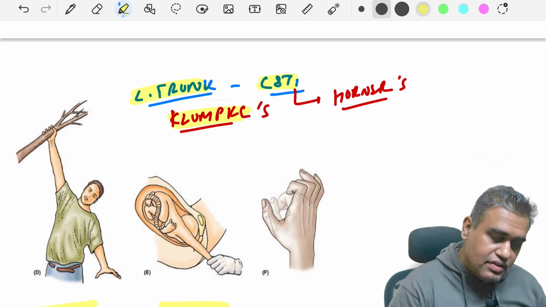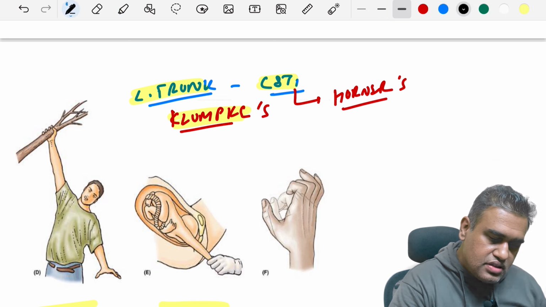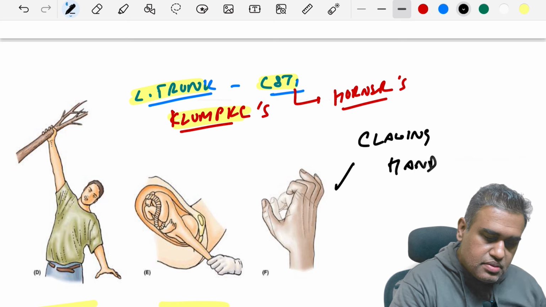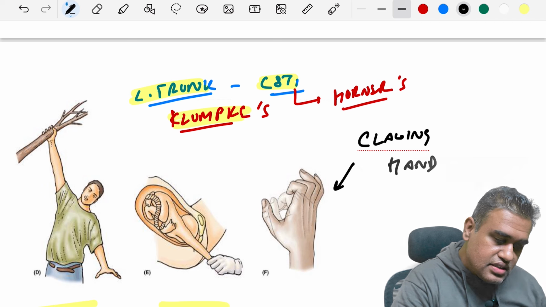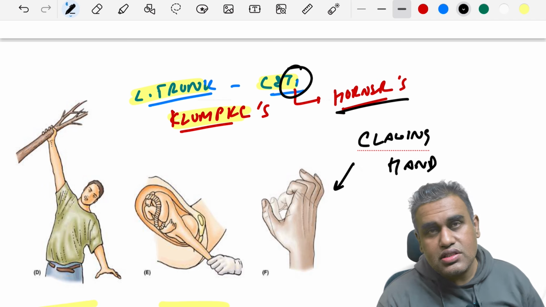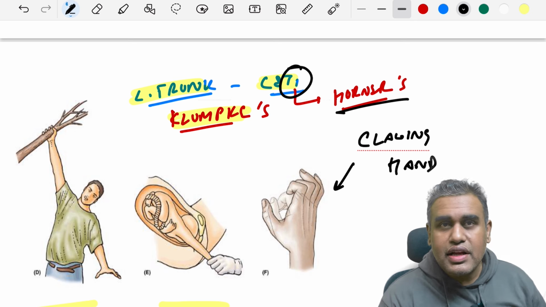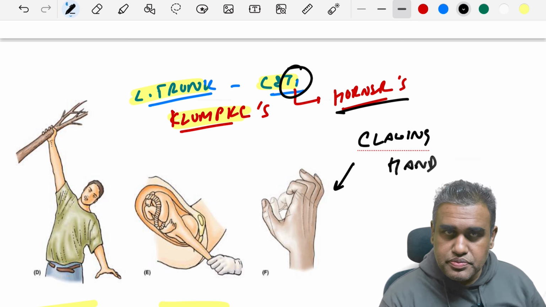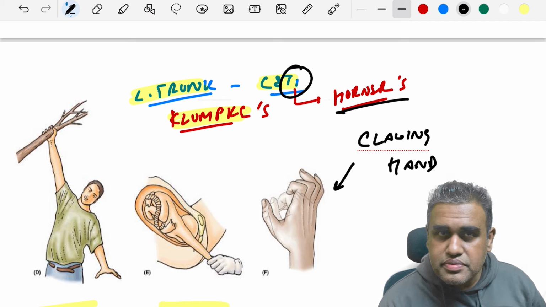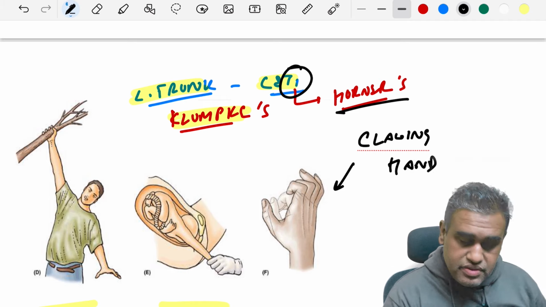Now as C8 and T1 are involved, what do we normally see? We see clawing of the hand, which is shown in this image. And as T1 is involved, remember, that can also lead to Horner syndrome. What is Horner syndrome? It is a sympathetic denervation of the head and neck, where you have ptosis and miosis and anhidrosis, all that. So remember that Klumpke and Erb's palsy, very important.